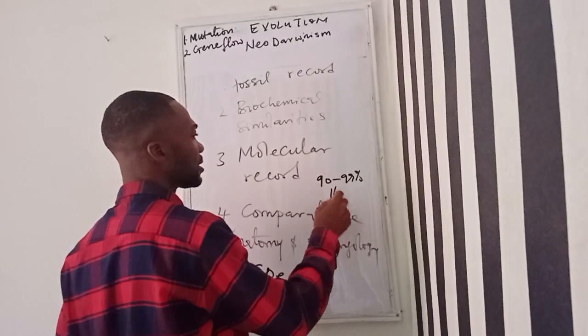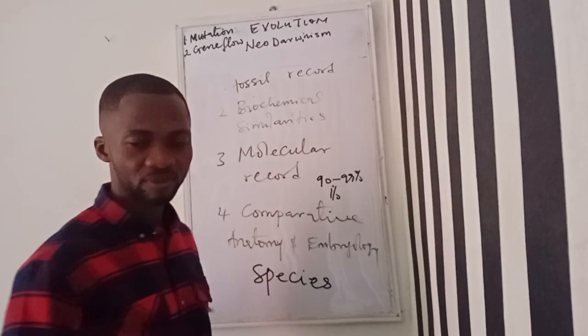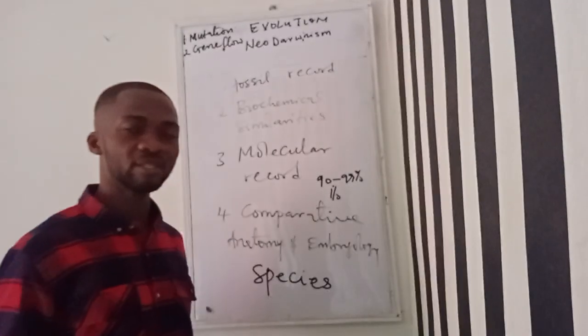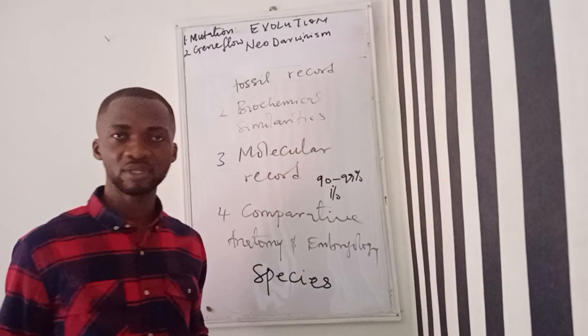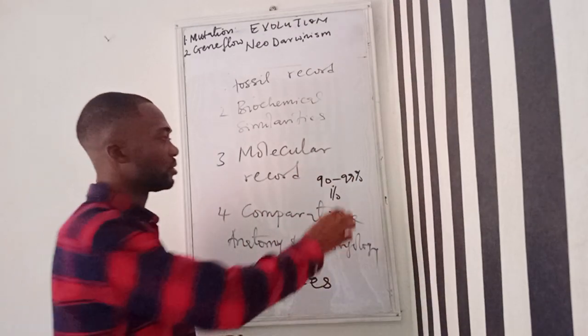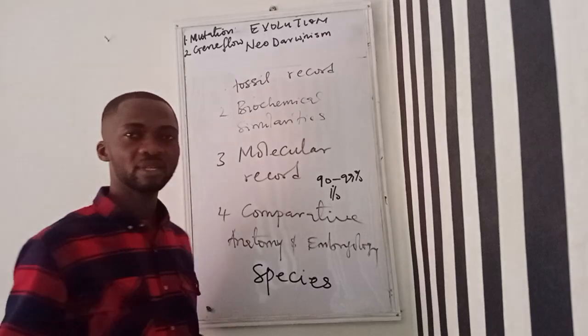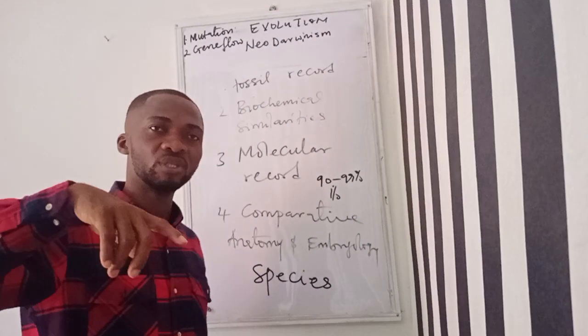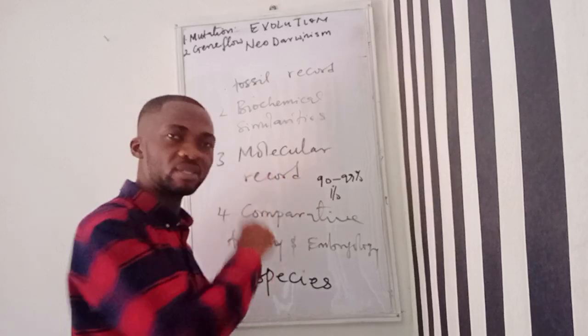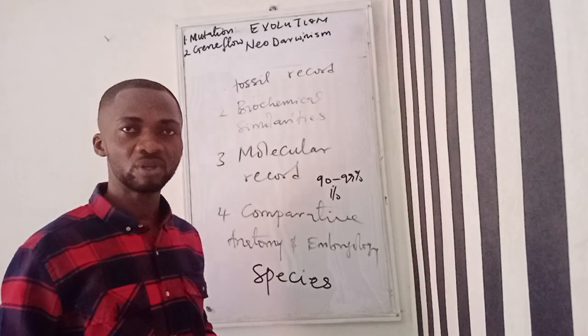That remaining 1% no longer contains the entirety of the genes that are contained within the parent population. So this 1% has a smaller gene pool compared to the gene pool that once existed in the parent population.